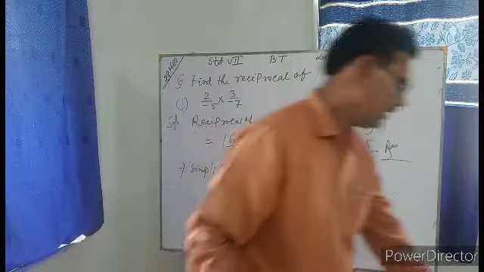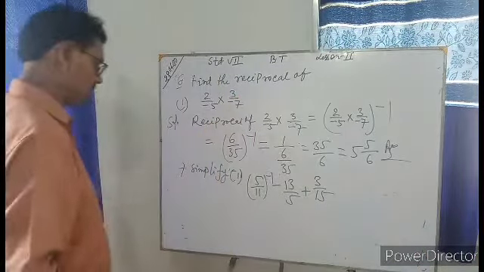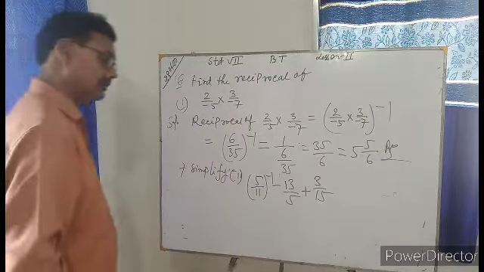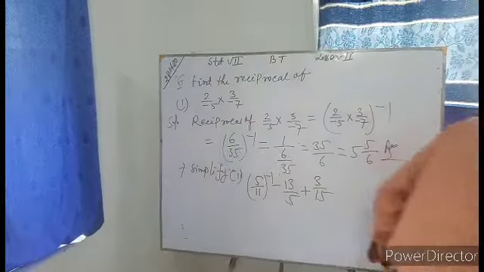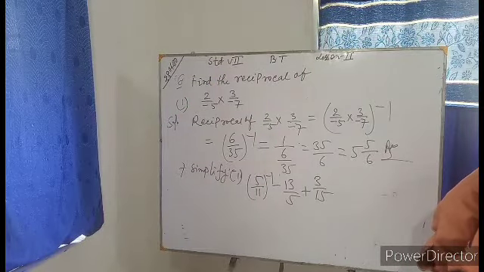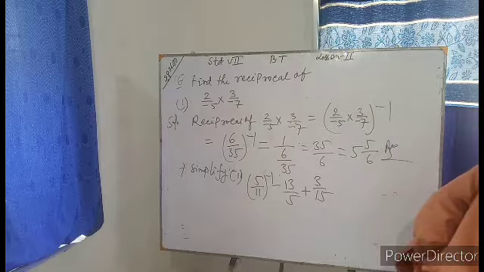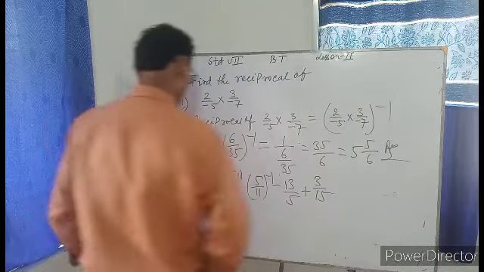Okay. Let us see this question. Minus 5 by 11 to the power minus 1, minus 13 by 5 and plus 3 by 15. See here.